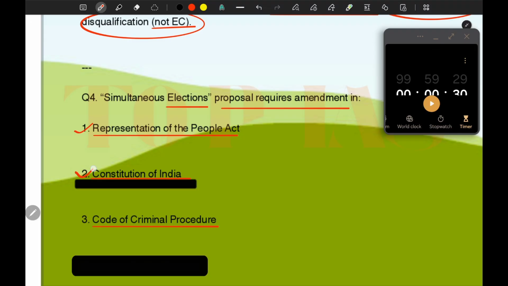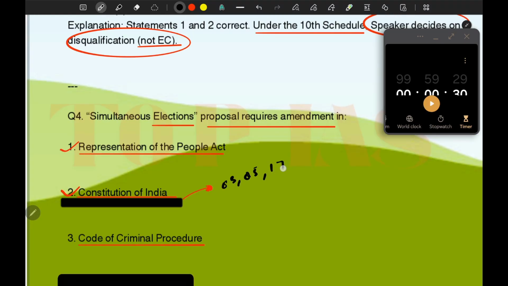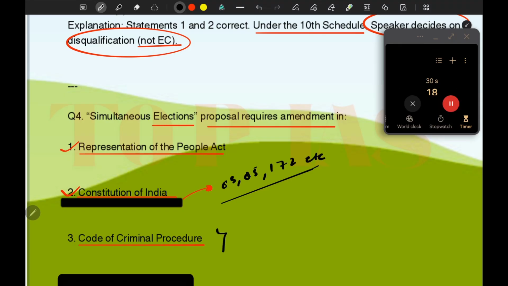Okay, and also require amendment in Constitution of India, as Article 83, 85, 172.